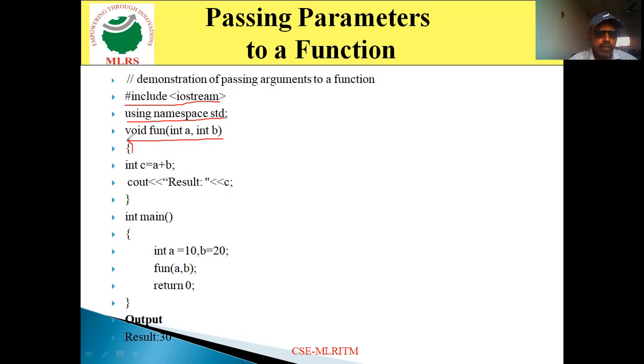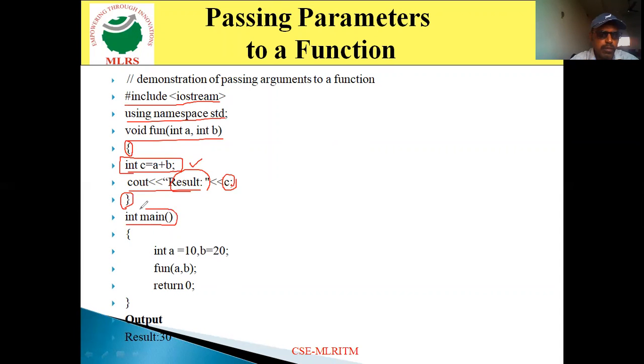Then open brace, which indicates the beginning of the function. In this function, we calculate the sum of two values. So int c is equal to a plus b. This statement performs the addition of two values which are stored in the variables a and b. The next statement is cout result. Result will appear on the output screen, and then c. Here it displays the value of c, whatever the value is. Then close brace, which indicates the end of the function.